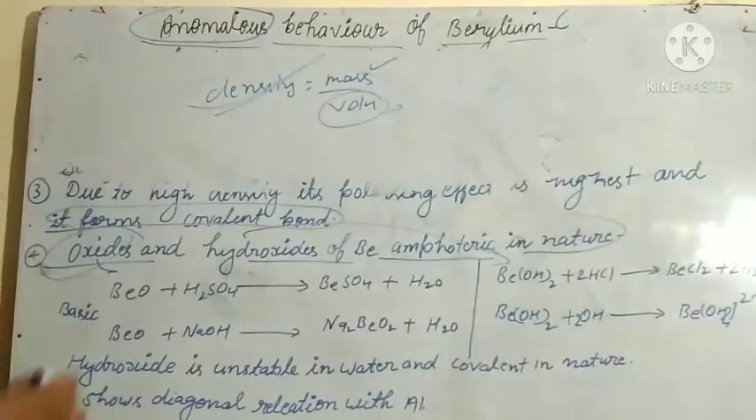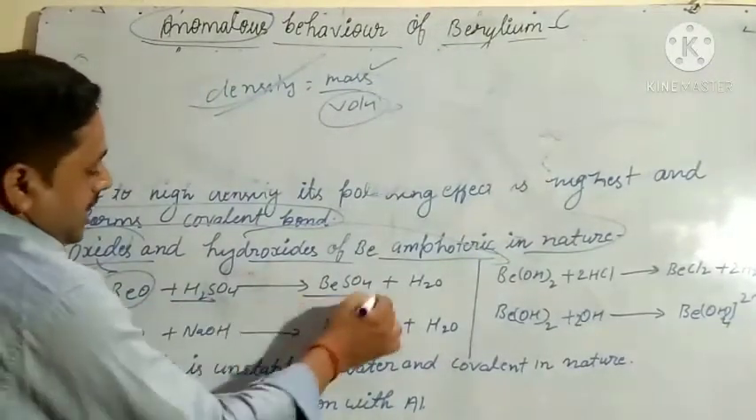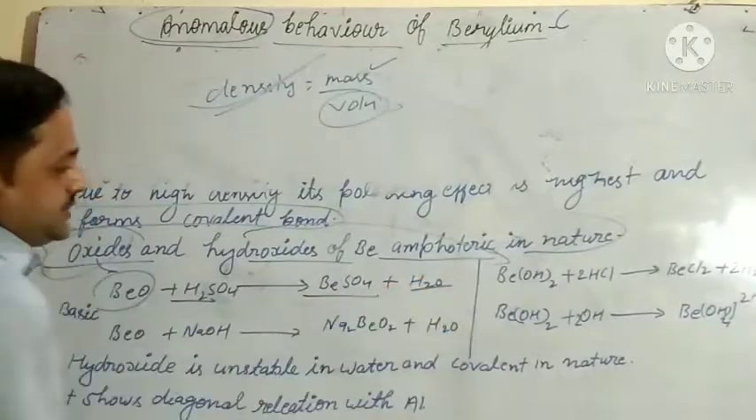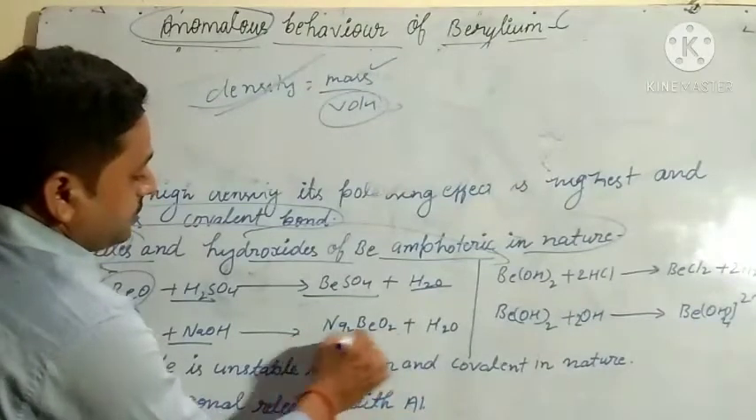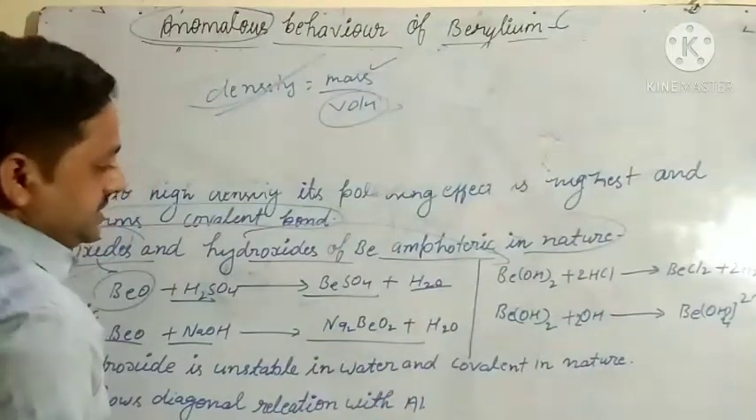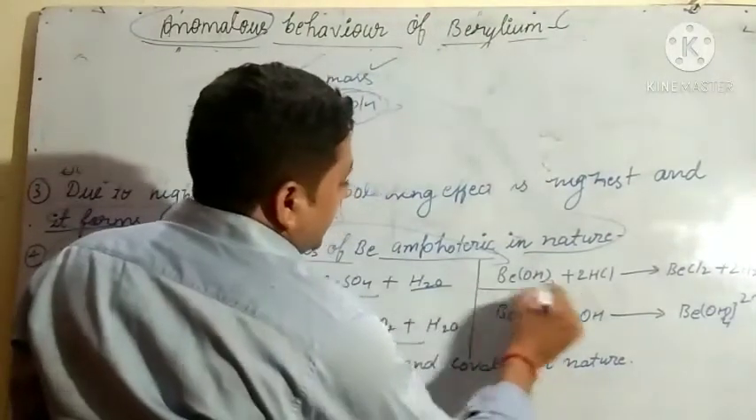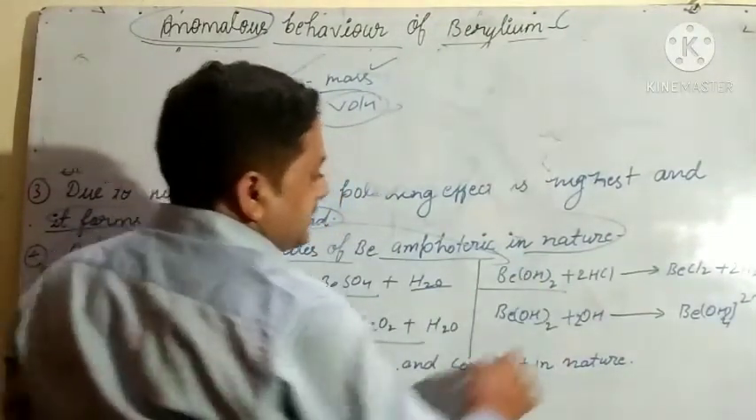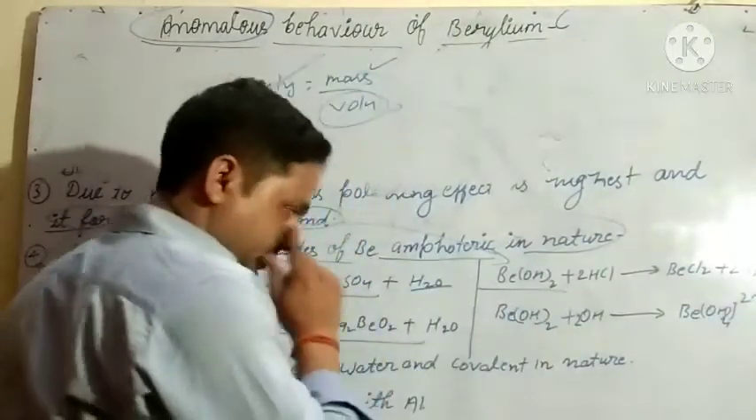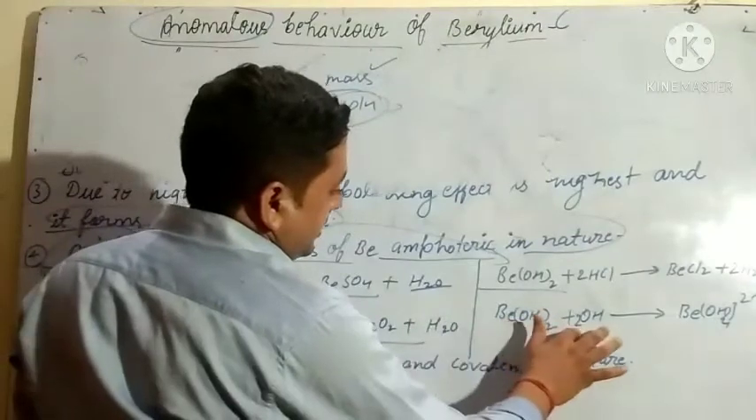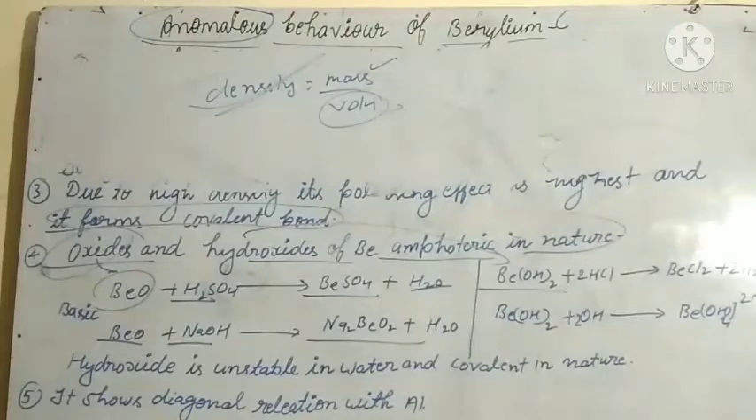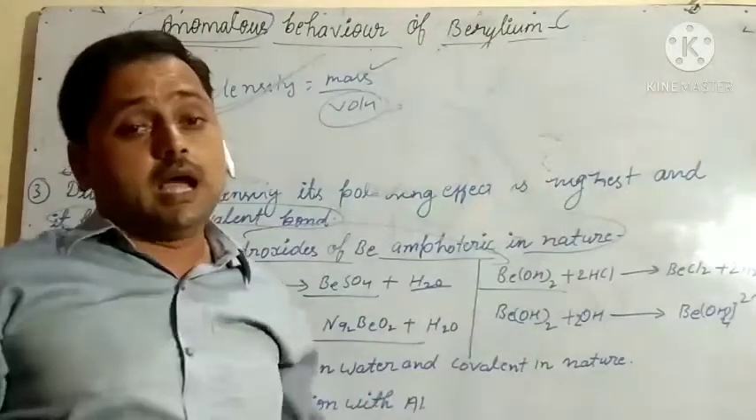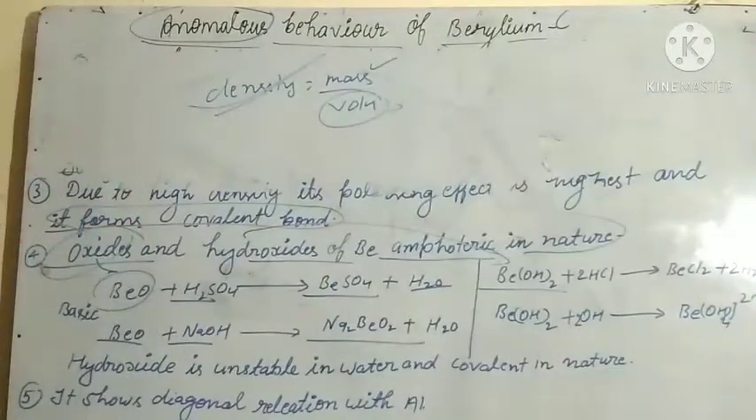are amphoteric in nature. BeO plus H2SO4 forms BeSO4 plus H2O. Here BeO reacts with NaOH and forms Na2BeO2, berylate. And the hydroxide Be(OH)2 plus 2HCl gives BeCl2 plus 2H2O, and beryllium hydroxide reacts with alkalis and forms berylate ions. Hydroxide is unstable in water and covalent in nature.